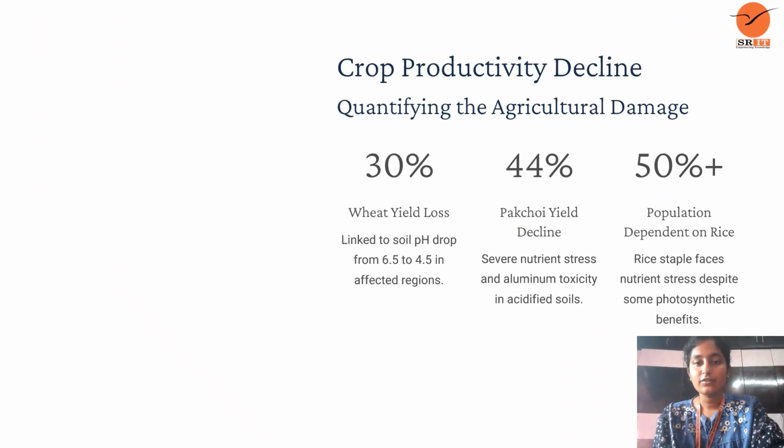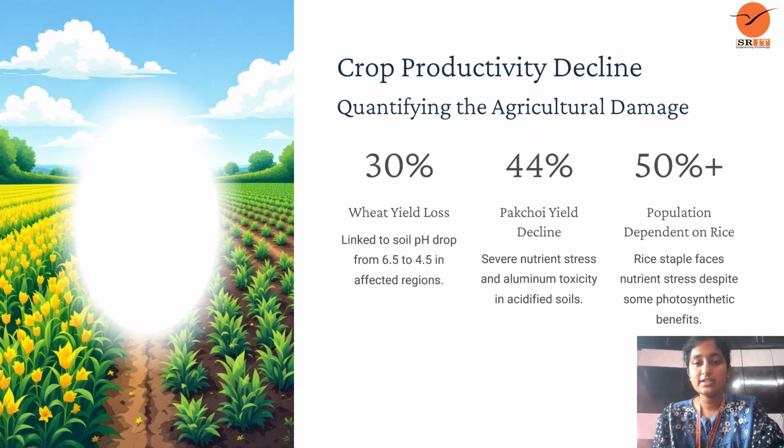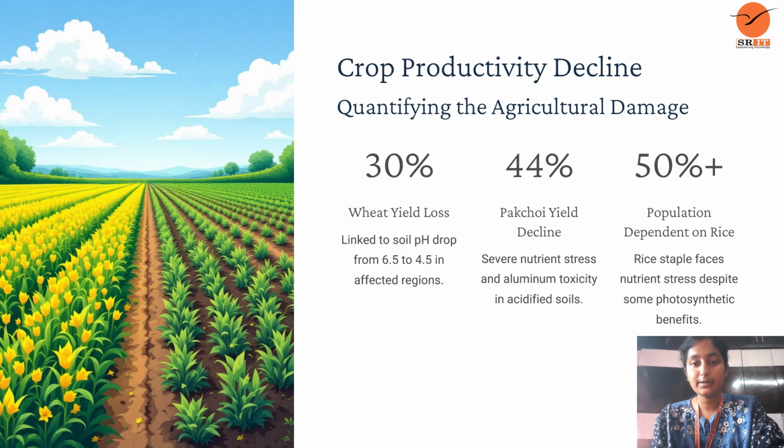Crop productivity decline. Quantifying the agriculture damage: 30%. There is 30% yield loss linked to a soil pH drop from 6.5 to 4.5 in affected regions. It means it damaged up to 30% of soil fertility. That pH drop, the water of acid rain falling onto the agricultural land, is linked to a drop from 6.5 to 4.5 in affected regions. And next is 44%.